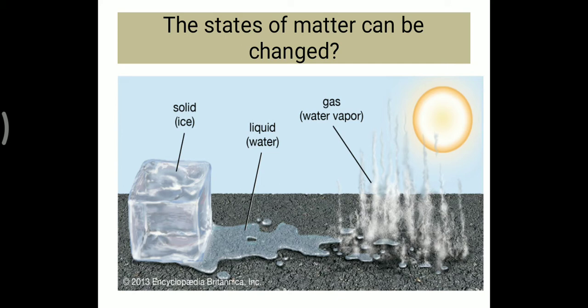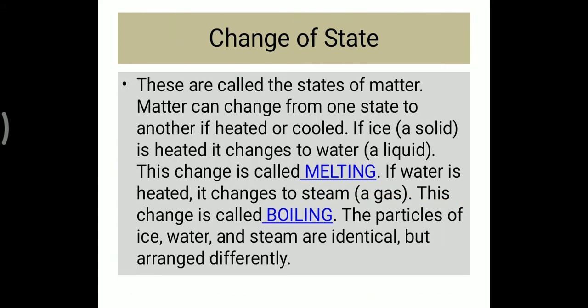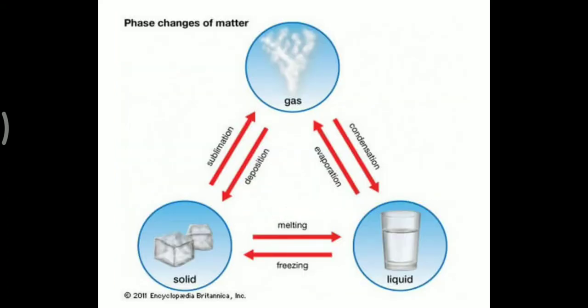You might have observed that some substances get directly changed into their gaseous state. So today I'm going to tell you why a substance changes its state, why matter converts into liquid state, and why it converts into gaseous state. Here you can see, students, in this diagram, all these three states of matter can be interchanged. They can be interchanged by heating or cooling.